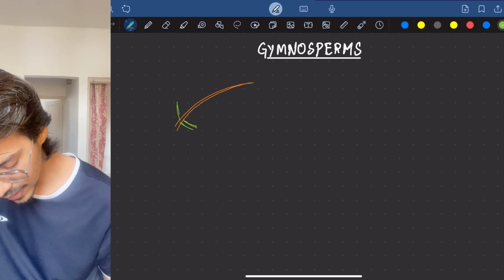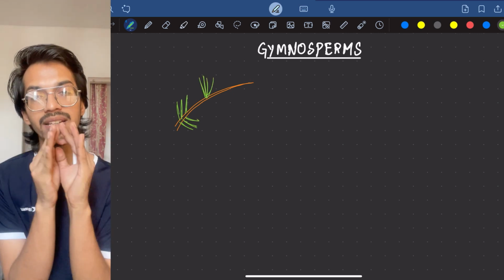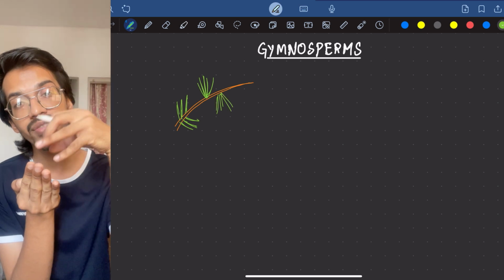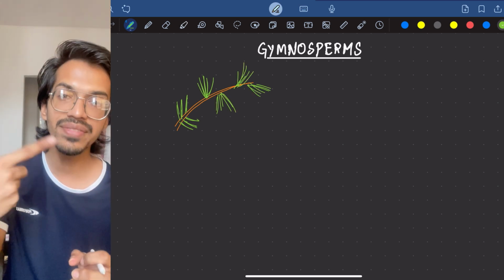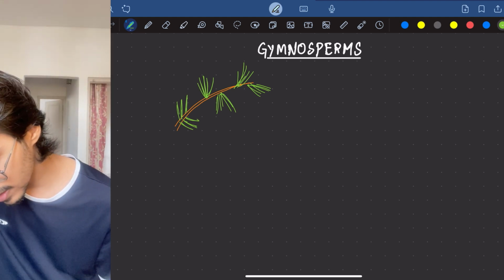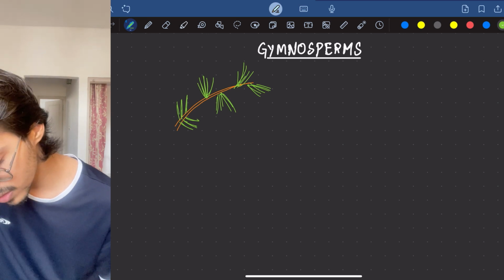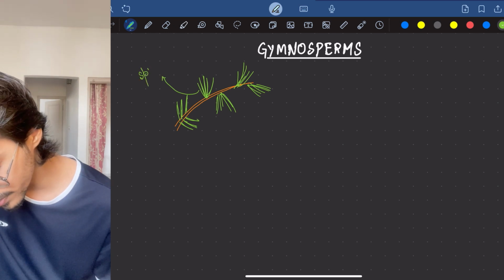Now there are certain leaves which are arranged spirally around the male and female structures where they are present. Those leaves arranged around the male and female structure are called sporophylls. Why sporophylls? Because phyll is the word for leaf, and sporo means where the spores will form.